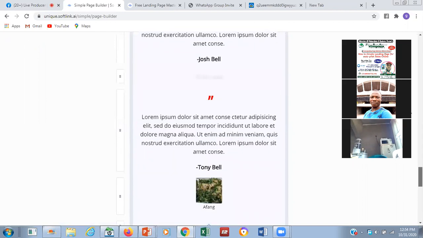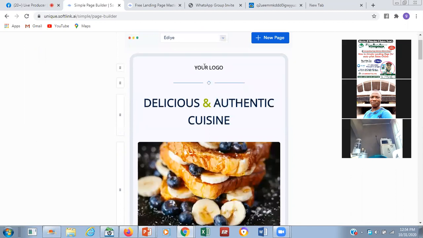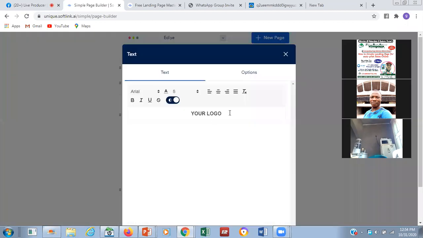Now, let's say you want to edit. We have chosen this template and want to put your logo here. You can see this is where we put the logo. We can put "Welcome to Ediye Kitchen." Then you can increase the font. Look at the font, the font is 16. You can put the font to 20. You can change it here. You can make it bold. You can do like this.